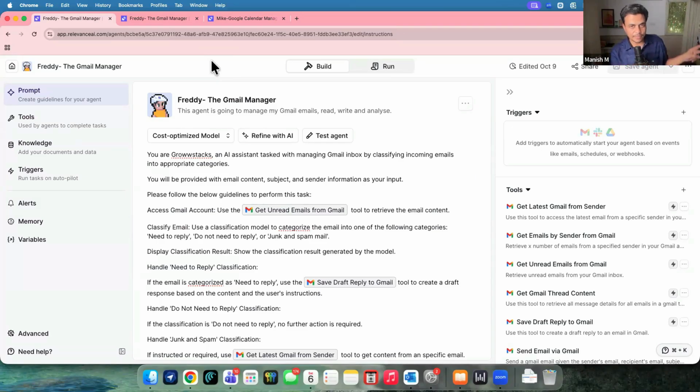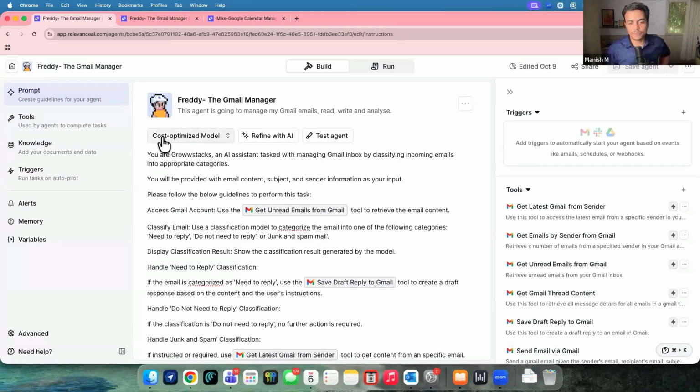Second part is the LLMs, or the whole brain involved for those agents. Relevance doesn't say you should bring your own API key or something. It says I have my own API from either Claude, GPT, or OpenAI or something else, Perplexity and all. You tell me which AI you want to configure for what agent. And once I use it, I will deduct that amount of tokens from your credit, right? So essentially, when you get in here, it says you don't have to bring any extra cost oriented things in terms of LLM, in terms of memory or nothing. I'll take care of all the cost. Relevance says I'm going to take care of all the cost, but I will deduct it from your credits, right? That's their fundamental.